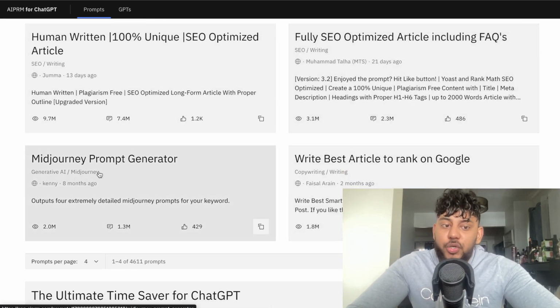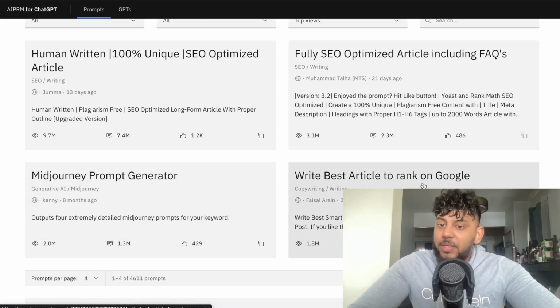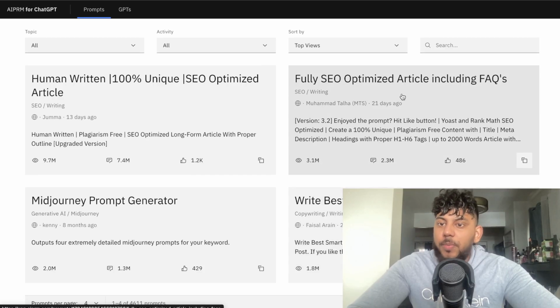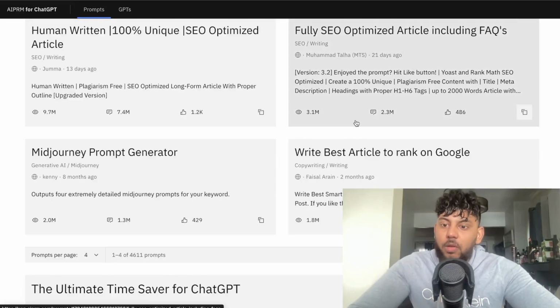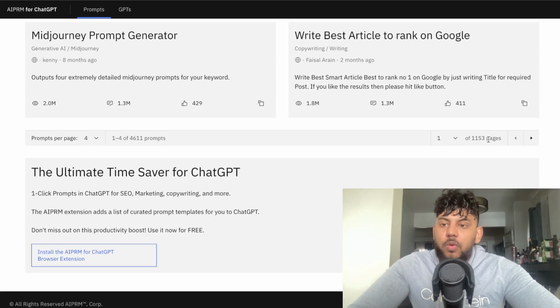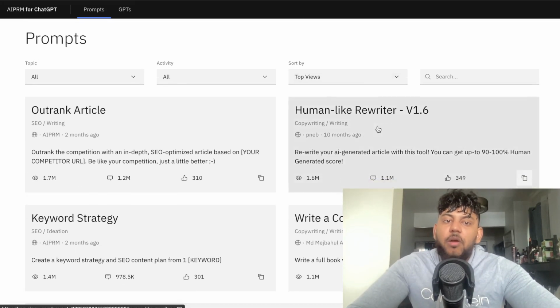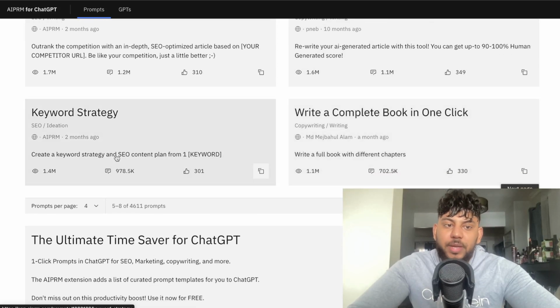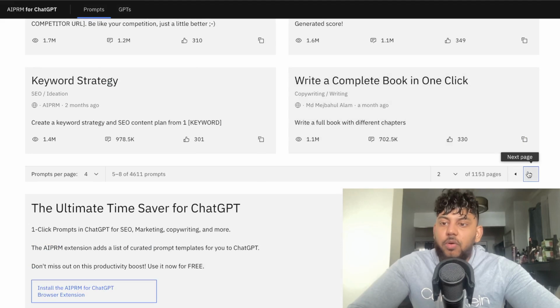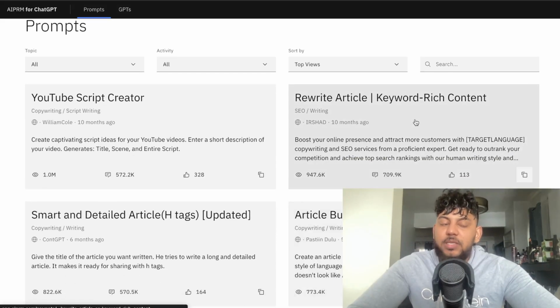We also have a Midjourney prompt generator. This is also another really good idea. Write best articles to rank on Google, fully SEO optimized articles, including FAQs. Again, a lot of views there. So if you go through this list, you will be able to find some ideas for prompts that you can create. So again, we have keyword strategy, write a complete book in one click. These are all really, really good ideas for GPTs you can create.